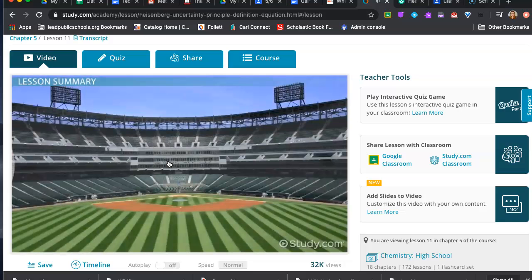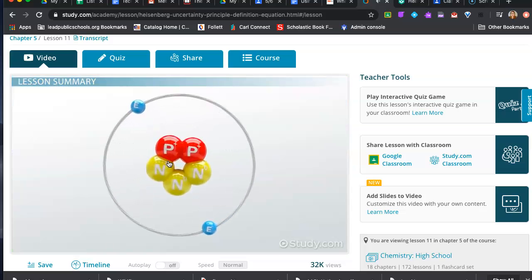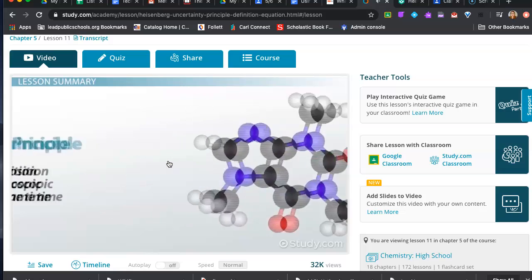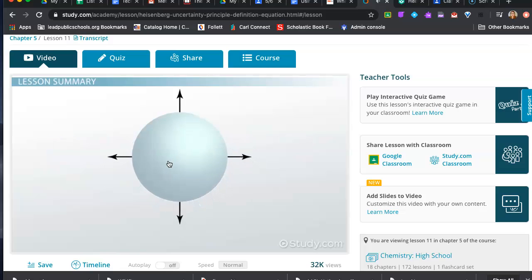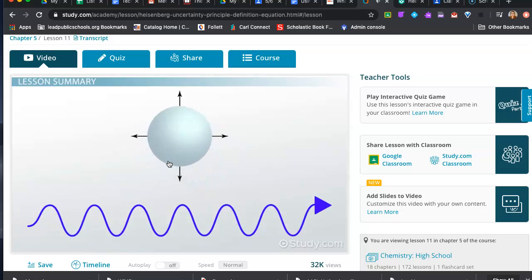While we can observe both the position and momentum of something like a baseball, quantum particles are so small that we have difficulty measuring and understanding their behavior. The Heisenberg uncertainty principle relates to how well we can know the position and momentum of a nanoscopic particle with certainty at the same time. We learn that all matter exhibits behavior both like a particle and a wave. Particles have fixed, measurable locations, while waves have many locations that cannot be fixed, but measurable momentums.